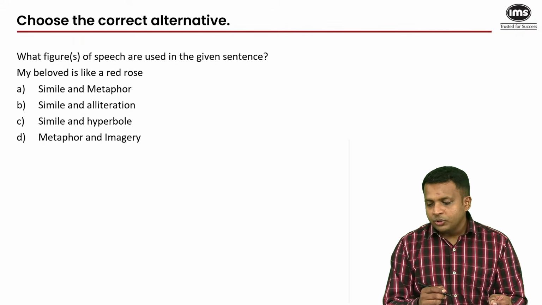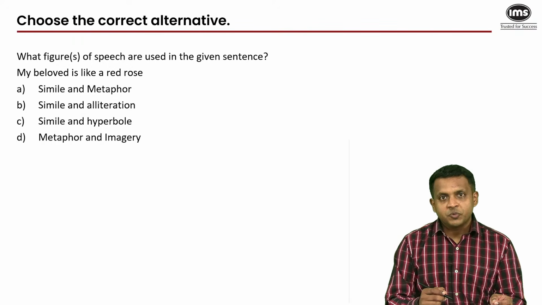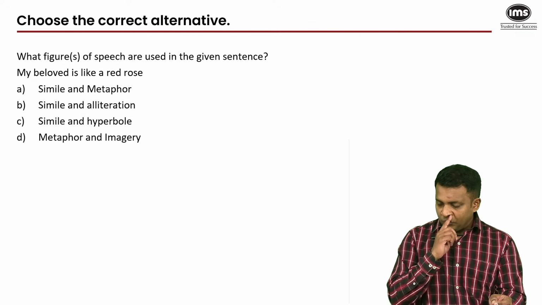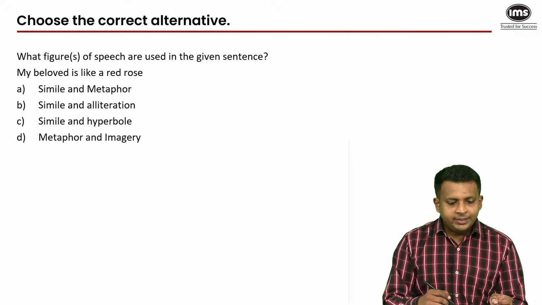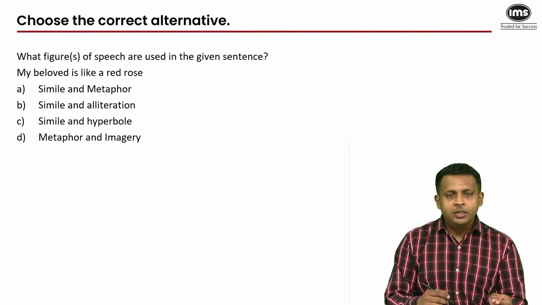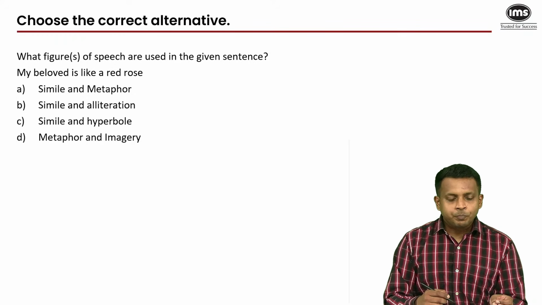I'd like you guys to start answering now, and I'll be keeping an eye on your responses so that I can see how well you have studied figures of speech at least. So what do you think? What is the answer to this question? As you do that, let me tell you, I think the actual line is, oh, my love is like a red rose. That's the actual line from a poem by Robert Burns, if I'm not mistaken.